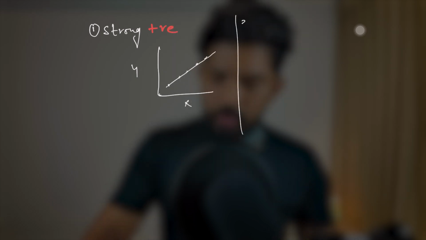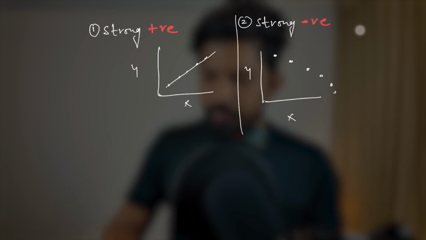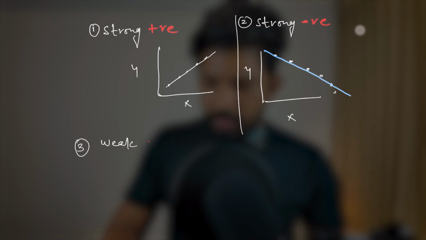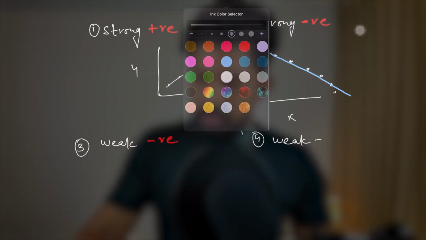Then what about the strong negative correlation? For that also we have discussed the x and y, and when the relationship is like that, when x is increasing, y is decreasing, right? So that can be considered as the strong negative correlation. Then we have weak negative correlation, and the fourth one is weak positive.